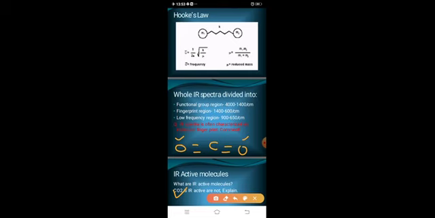So whatever stretching or bending occurs, that is symmetrical. If it is symmetrical, they will not show any type of spectra, because whatever stretching or bending happens will not show any spectra. Because they do not show any spectra, that means they are not IR active molecules.